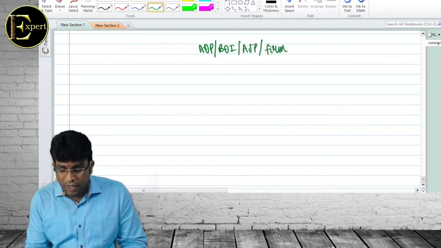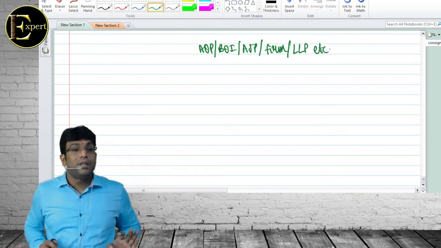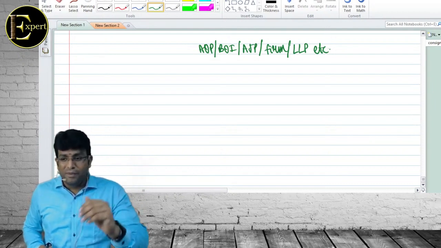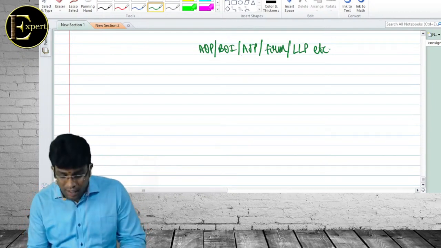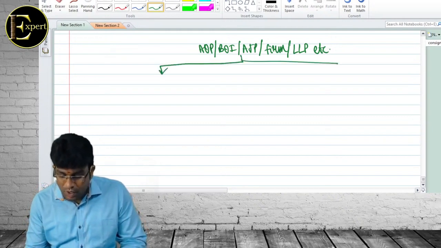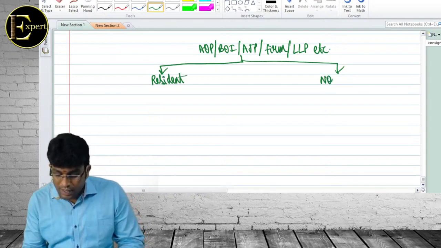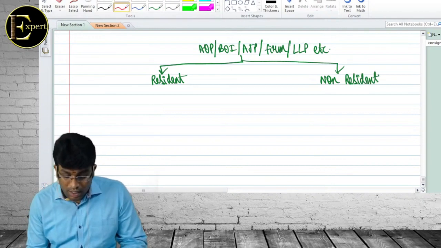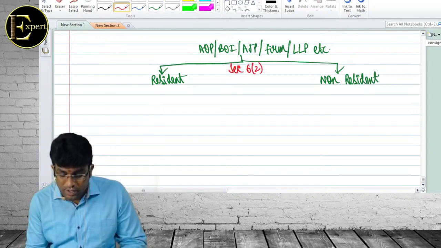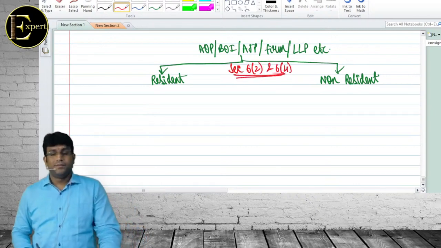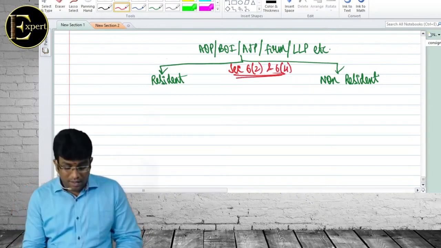AOP, BOI, AJP, firm, LLP, etc. All the other people except individual, HUF, company, because for all those three you have got separate sections. Correct? For them, simple concept: resident, other side, non-resident. Do you understand, beta? And this concept is given by section 6.2 and 6.4. Simple.